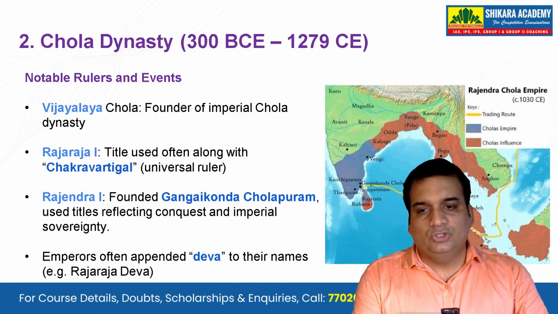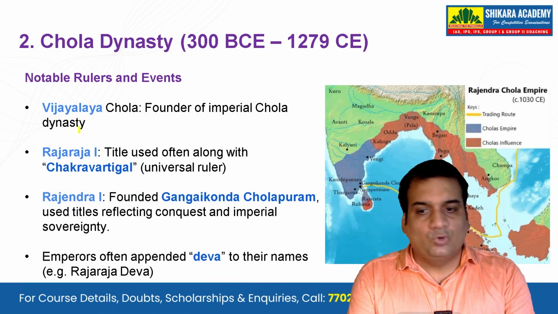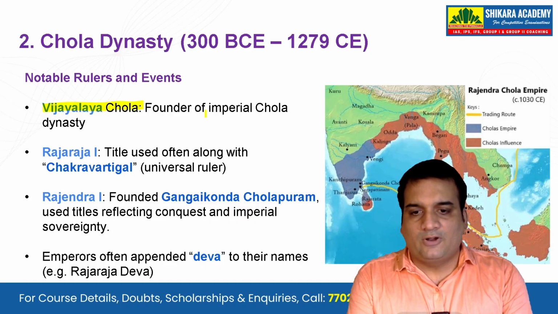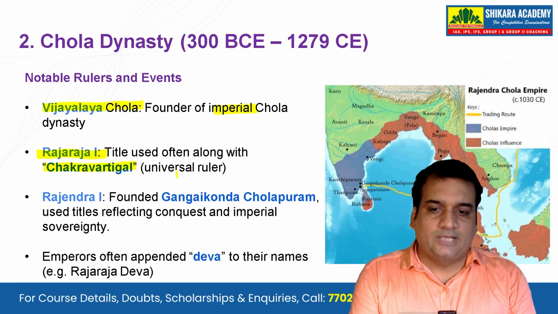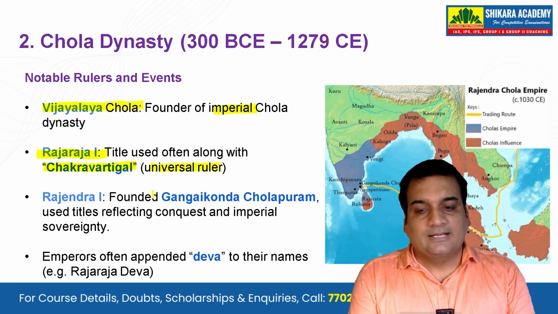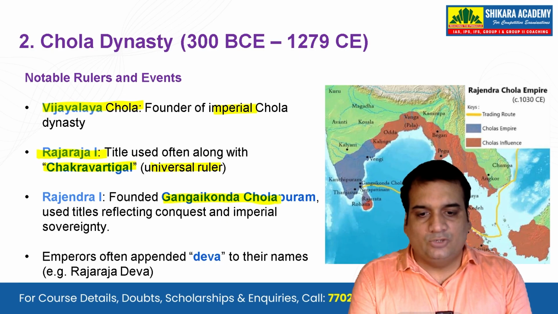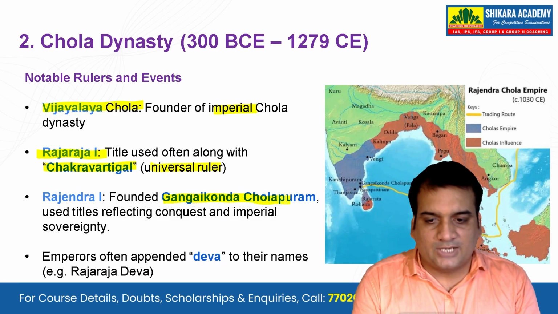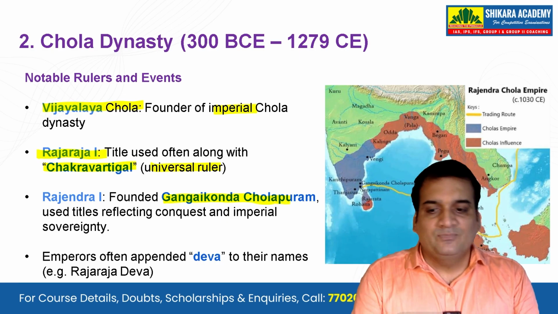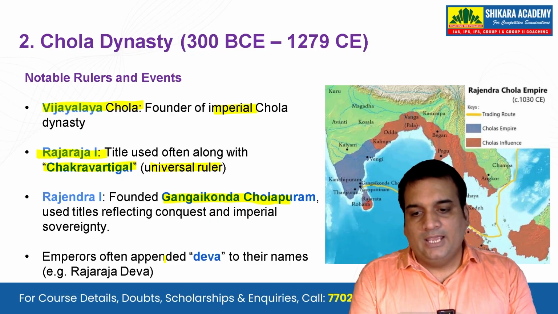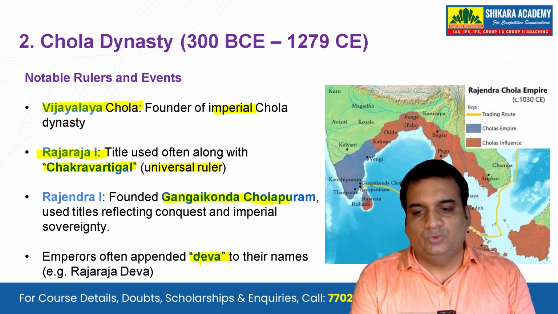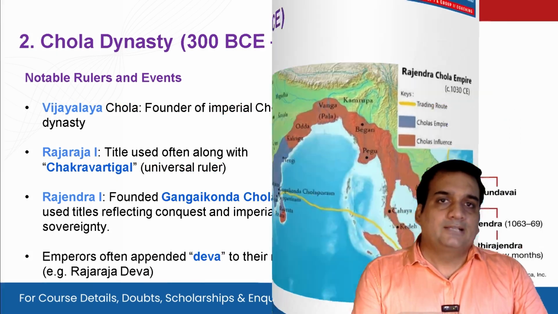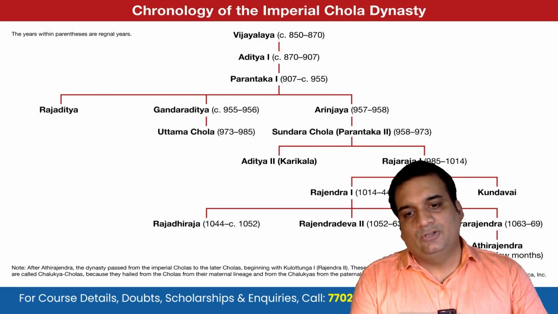Let's see about the Cholas now. Cholas, notable rulers: Vijayalaya Chola, founder of the Imperial Chola dynasty. Then we have Raja I, who took the title of Chakravartigal, that's universal ruler. Rajendra I founded Gangai Kond Cholapuram and used titles reflecting conquest and imperial sovereignty. And we also see emperors often appended Deva to their names. So for example, Raja Deva, that is a synonym of God.